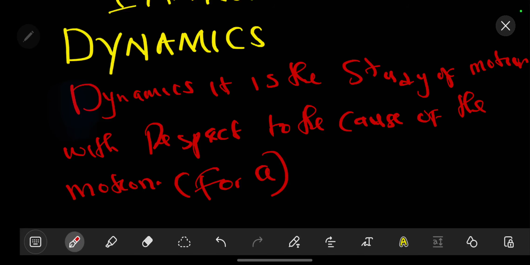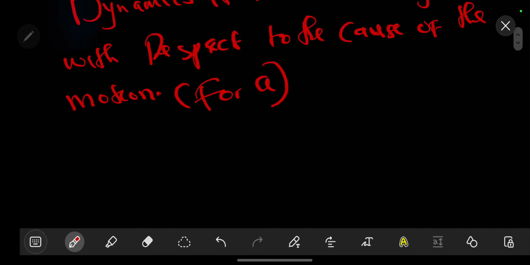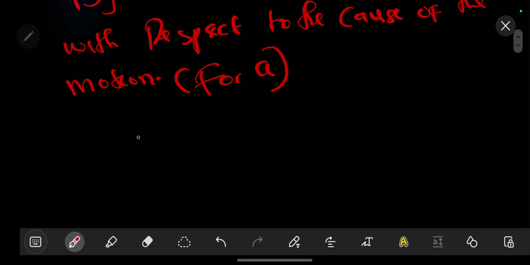So now, under dynamics, we are not just interested in the movement, as in how we used to look at kinematics, in which we just look at the fact that it is moving. But in dynamics, we have to account for the forces that are causing that motion. So now, under dynamics, we are going to look at something that is very, very cardinal, which is Newton's laws.